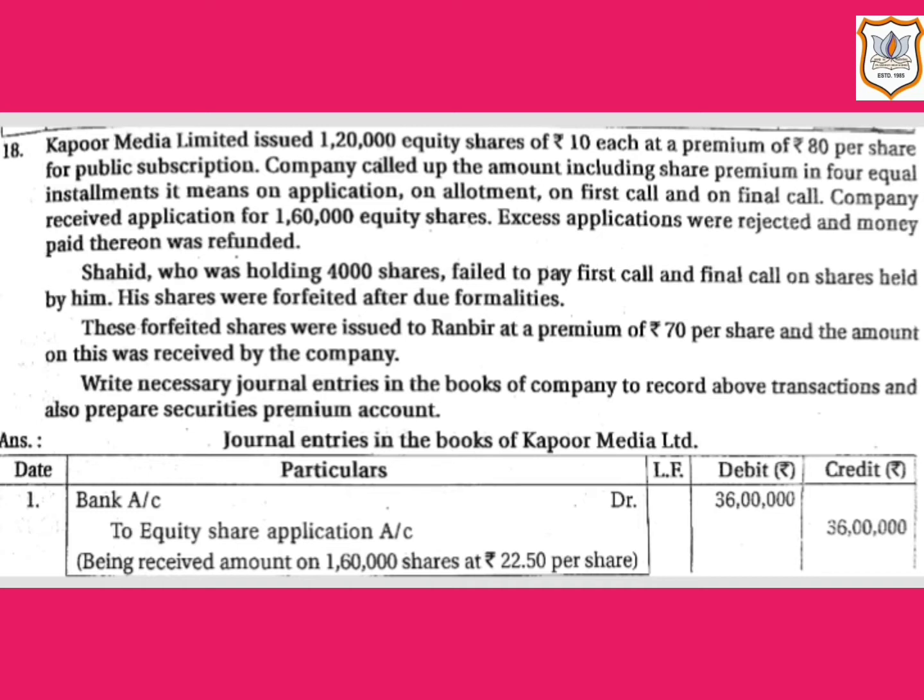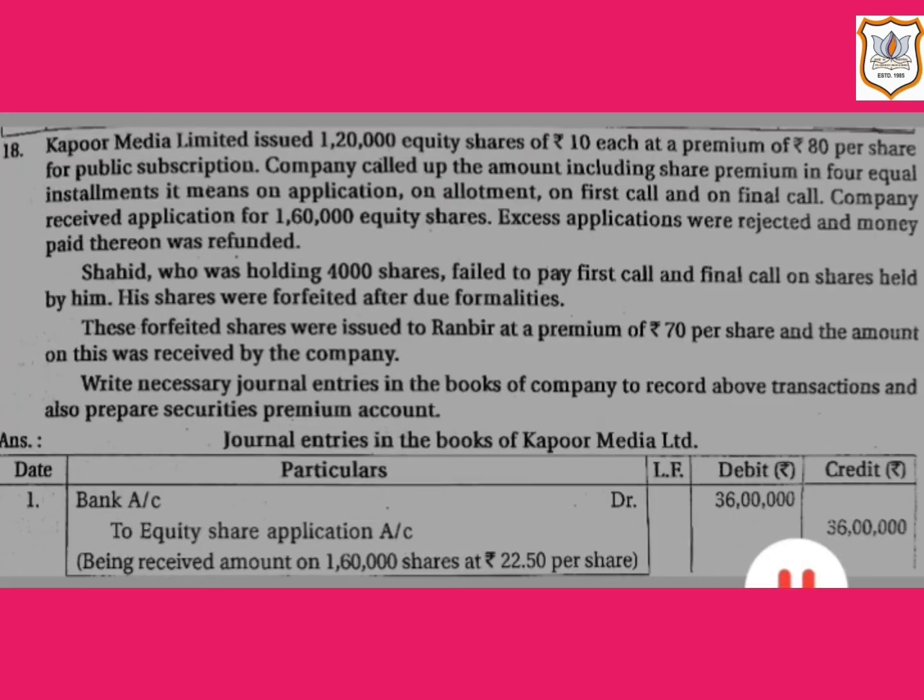Shahid, who was holding 4,000 shares, failed to pay first call and final call on shares held by him. His shares were forfeited after due formalities. These forfeited shares were issued to Ranbir at a premium of rupees 70 per share, and the amount on this was received by the company. We have to write necessary journal entries in the books of the company to record the above transactions, and also prepare securities premium account.